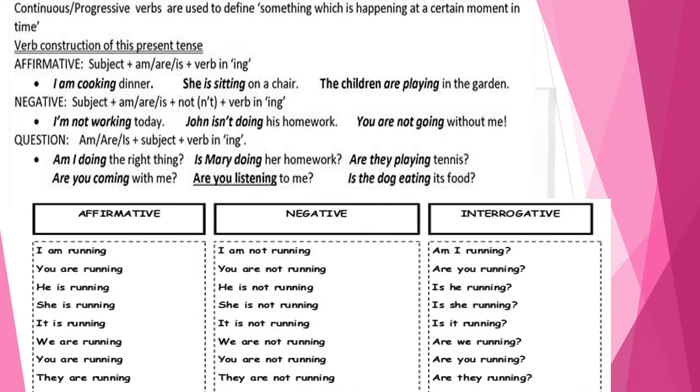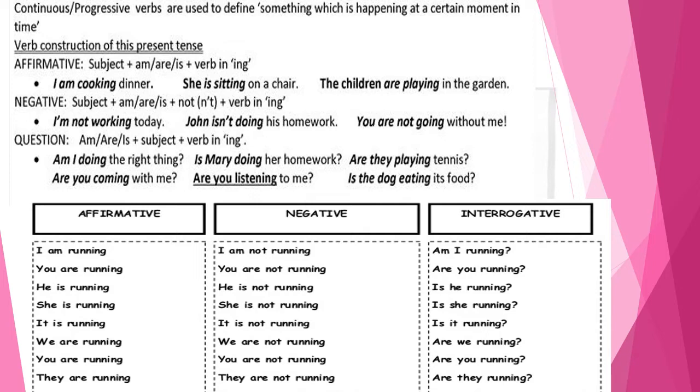How will we change into negative? First use subject, then use is, am, are plus not, then verb with ing. See the examples. I am not working today. John is not doing his homework. You are not going without me.